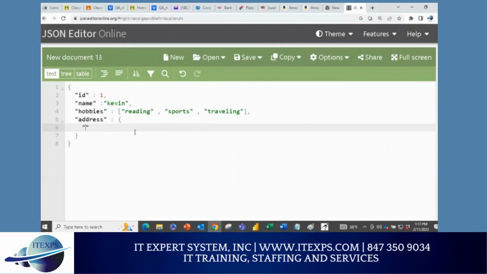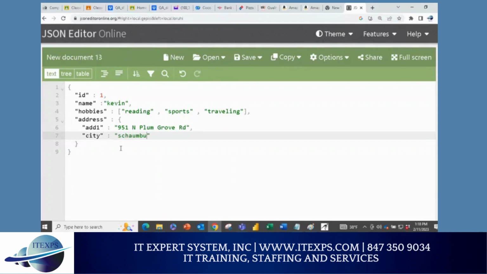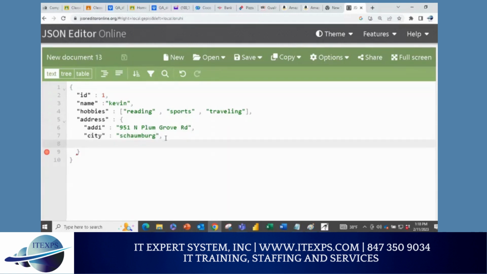And you can say address 1, colon, 951 North Plum Grove, comma, then you write another thing called city, colon, Sambar. Space doesn't matter. The alignment I'm doing is just for readability. Otherwise it's state. You got the idea. Makes sense or no?